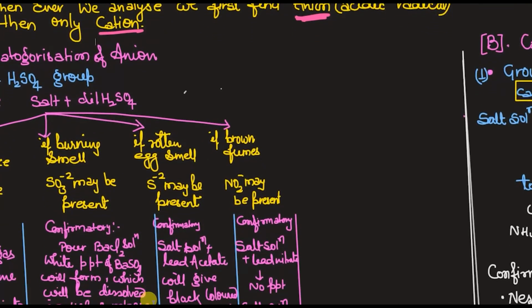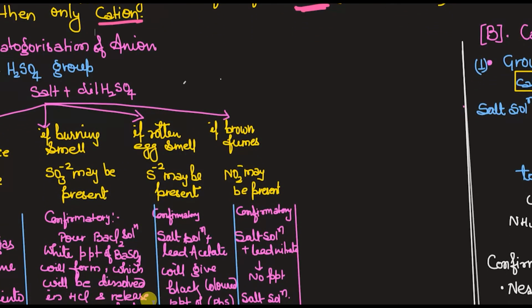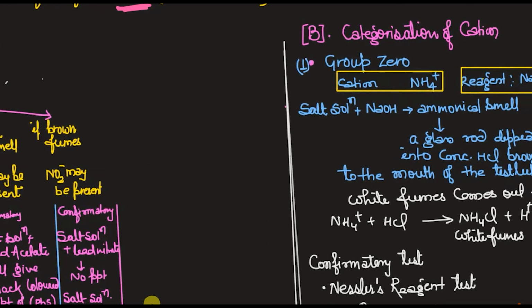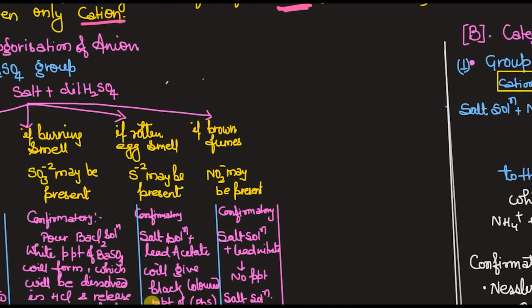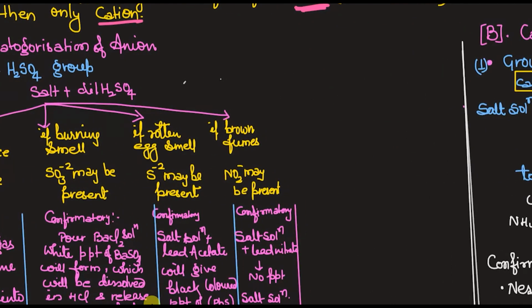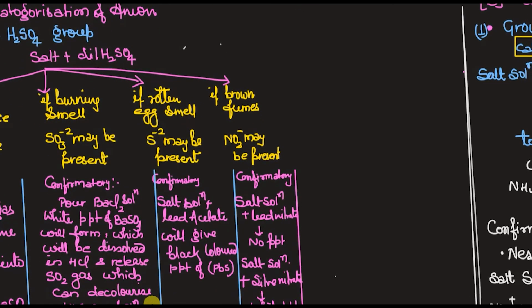So first thing is categorization of anion, and here the second thing I have written is categorization of cation. So let's do first categorization of anion and then we will do it for the cation. So like cations are categorized under 7 groups, similarly anions are also classified under 5 groups, and the first group is called dilute H2SO4 group. That means actually it doesn't have any number. Like cation के लिए हमने 0 1 2 3 4 5 6 ऐसे रखा, but anion के लिए there is no such number.